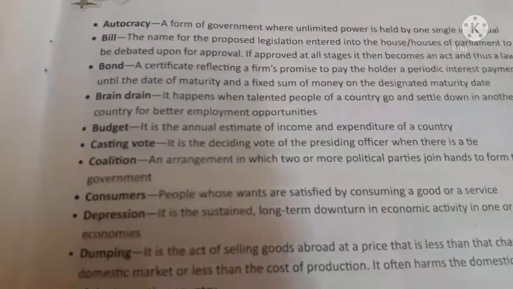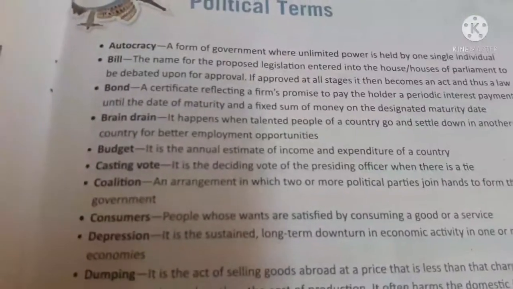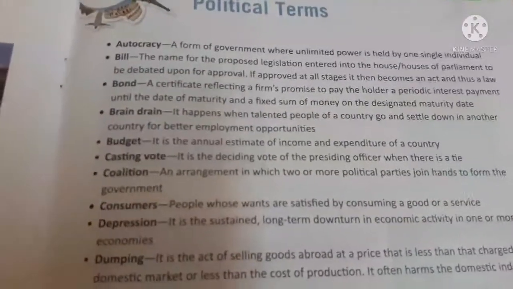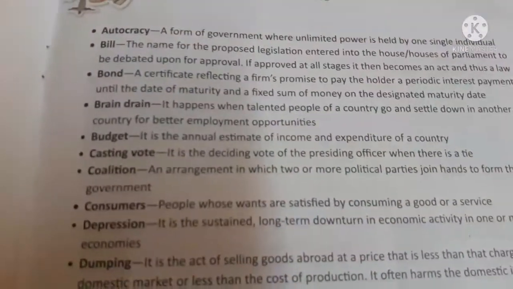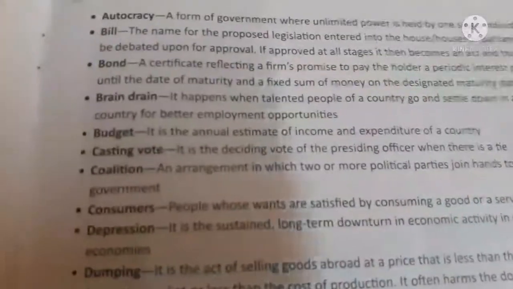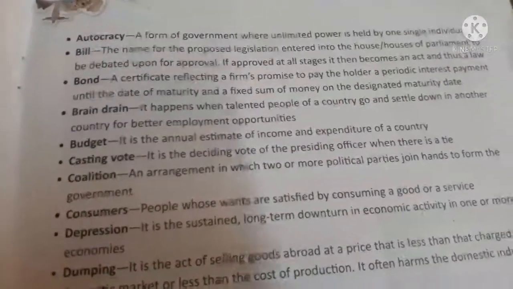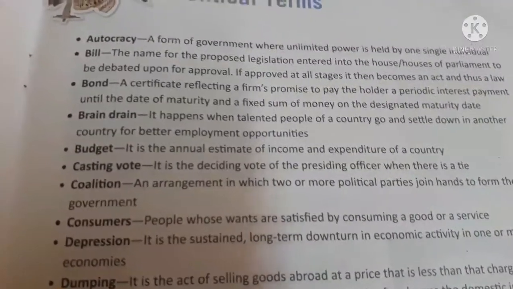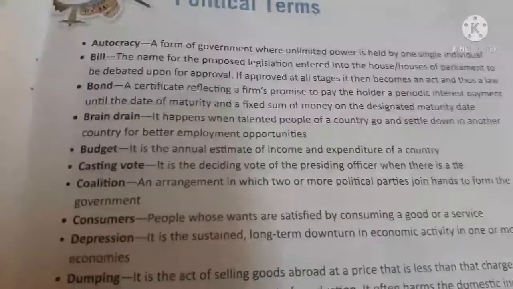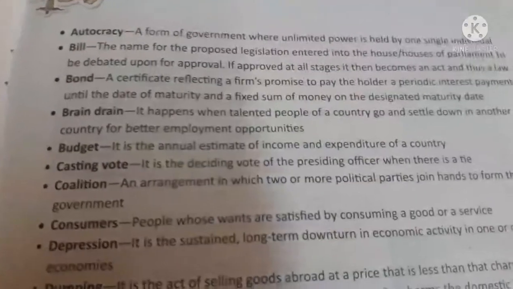Democracy means the power is in the hands of the people. We have the power to choose representatives on our behalf to the legislative assembly, and if you don't like them, in the next election you can remove them and place another person in that position. In democracy, people have more power than the representatives, but in autocracy it is just the opposite: only one man has more power.